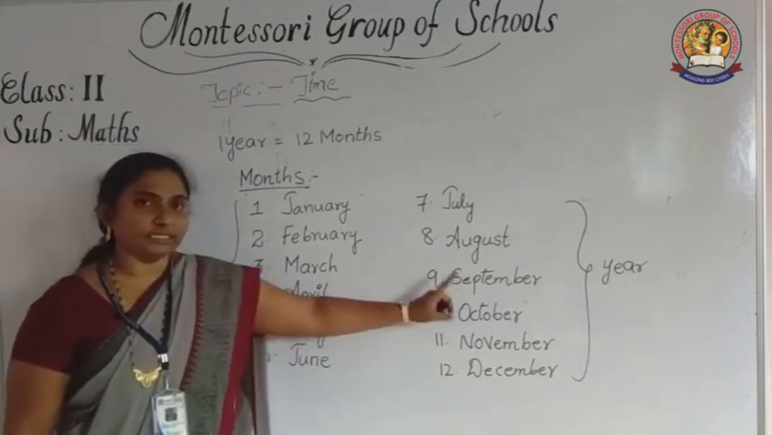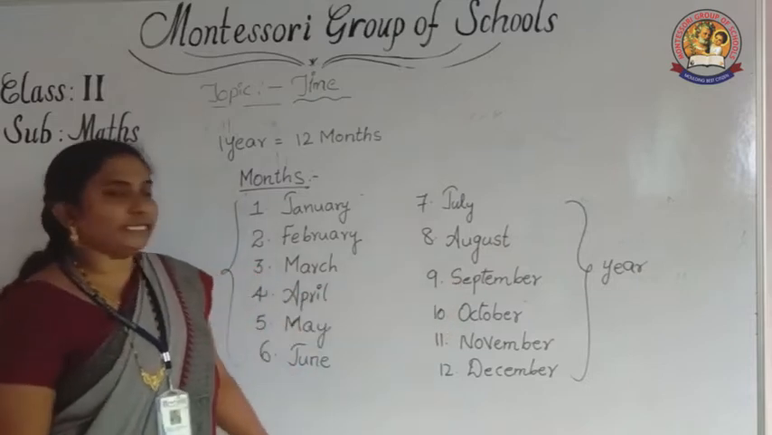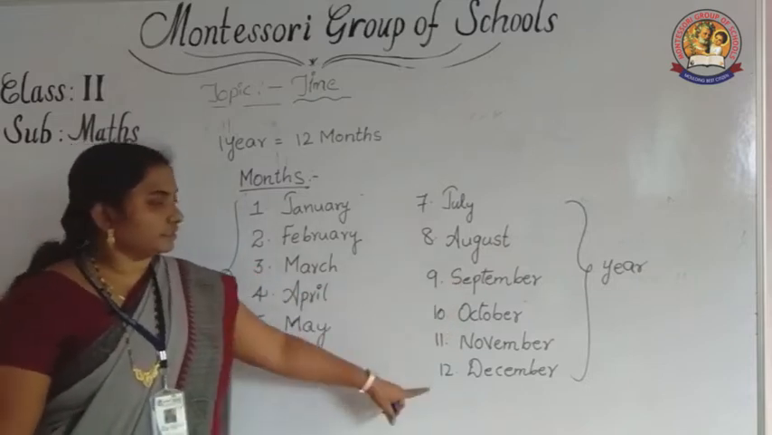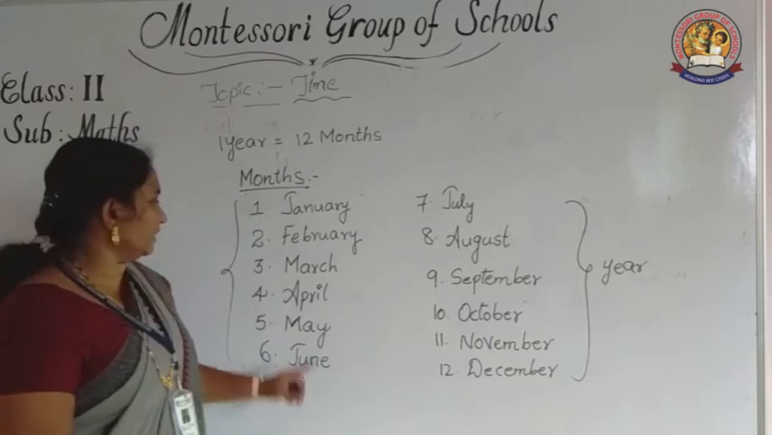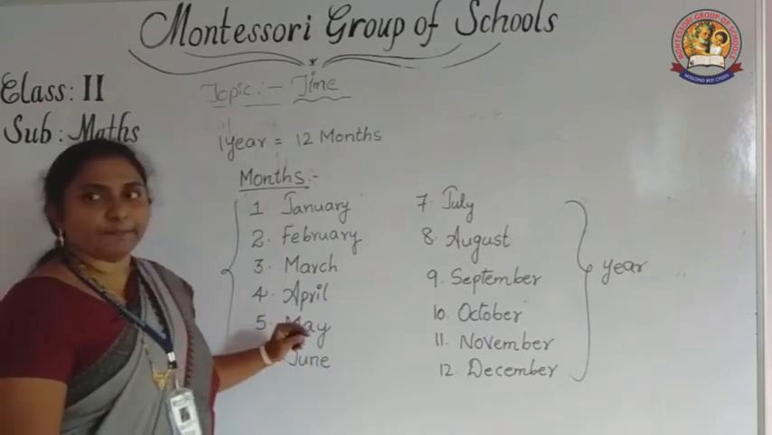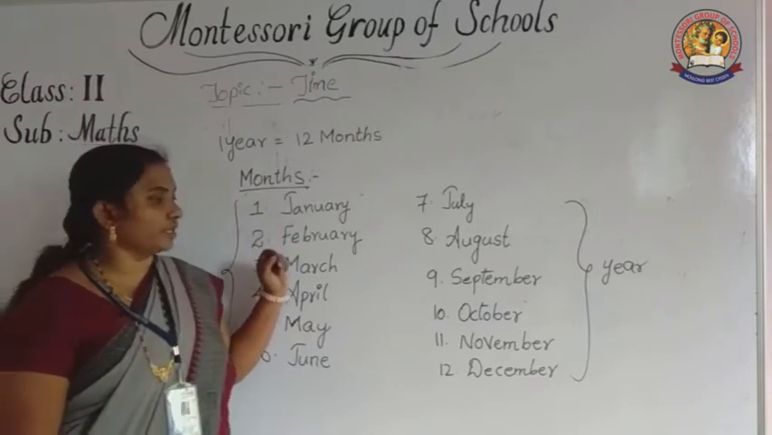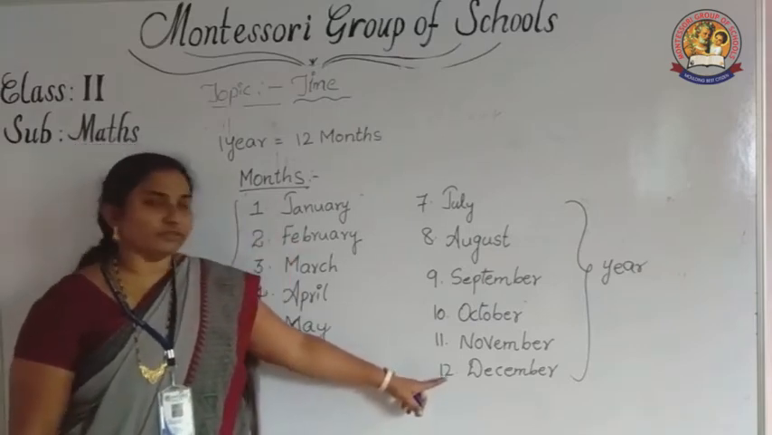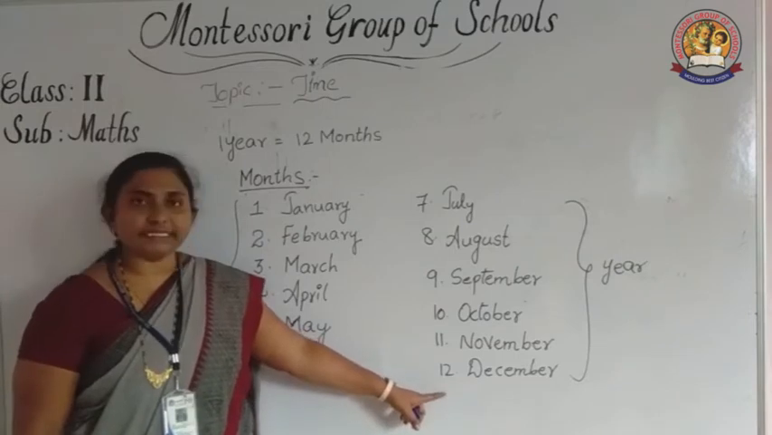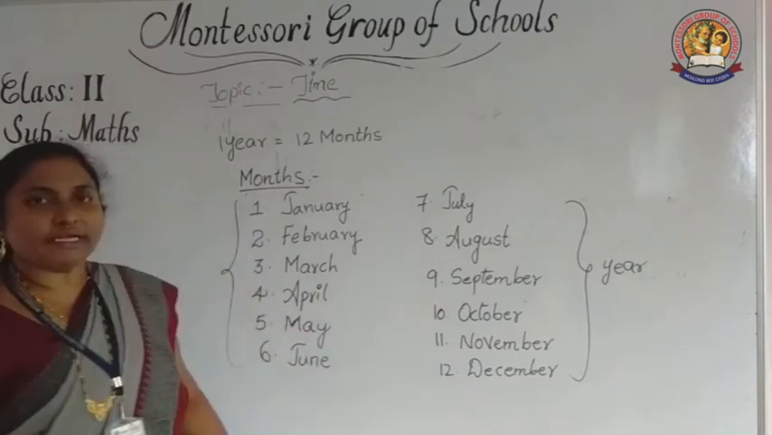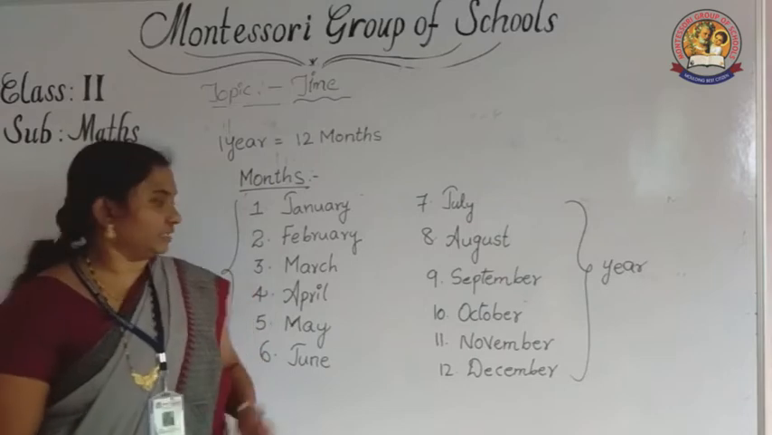What is the ninth month? September. Okay, what is the 12th month? December. What is the 4th month? April. So now what is the first month of the year? January. What is the 12th month of the year? December. Okay, understood? What is the 4th month of the year?